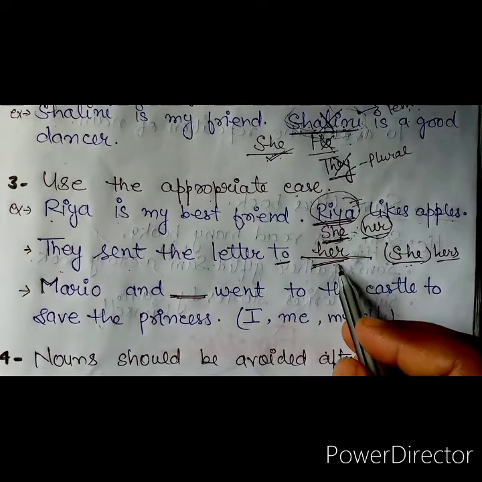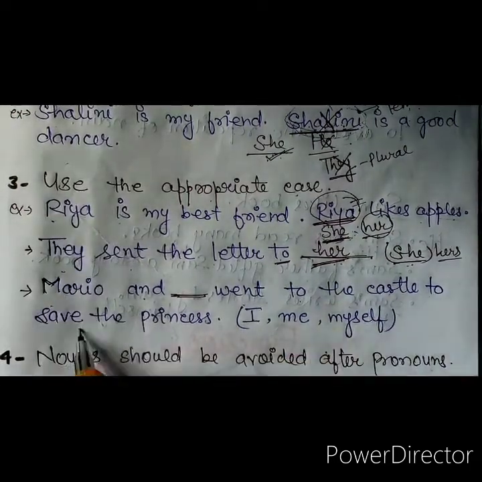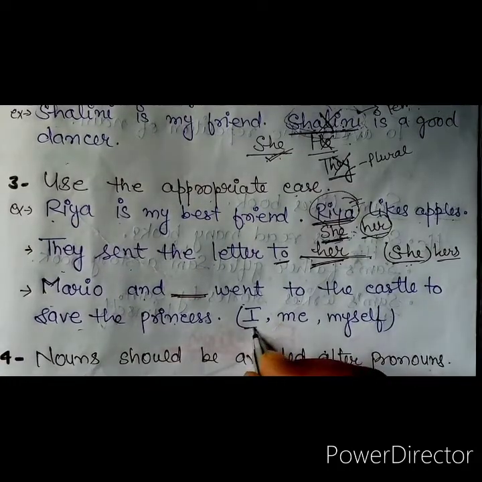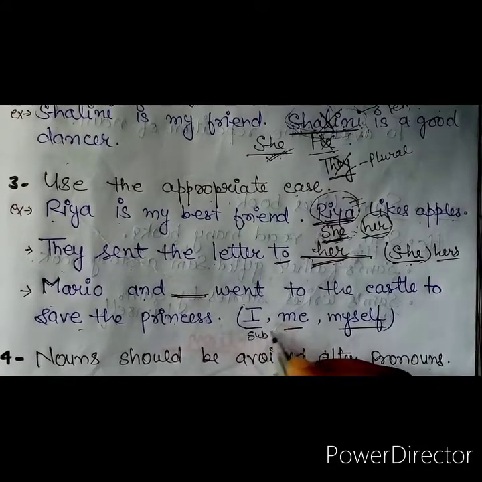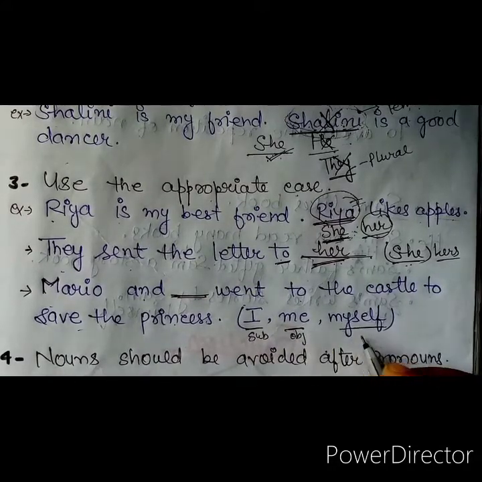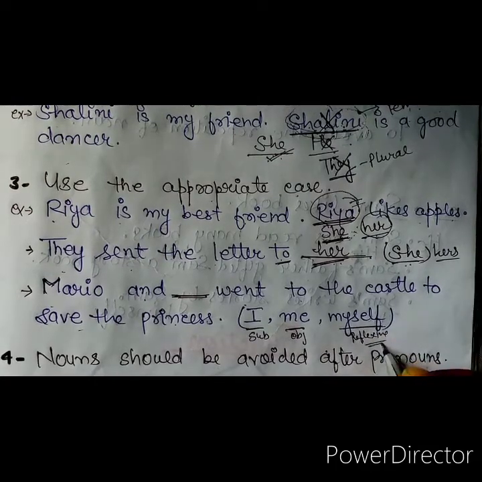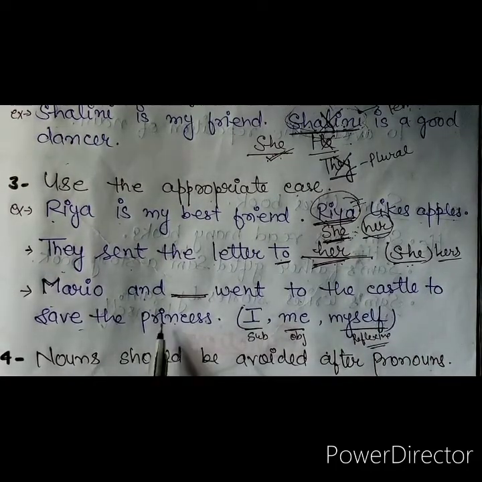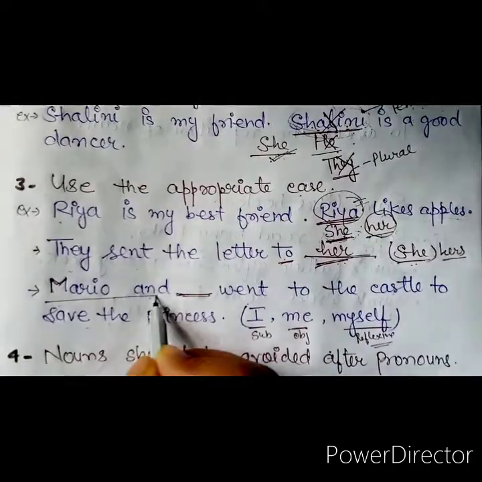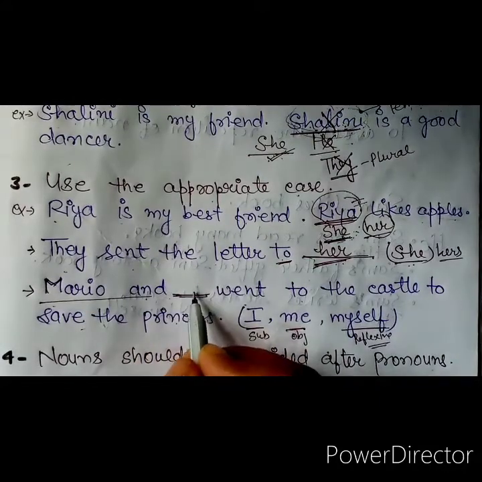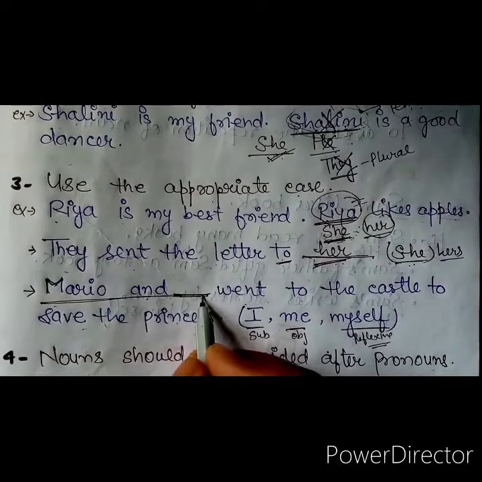In the next sentence, Mario and went to the castle to save the princess. I have three options here: I, me, and myself. I is subjective case, me is objective case, and myself is reflexive pronoun. So what should be used here?